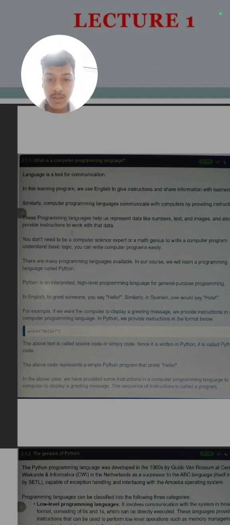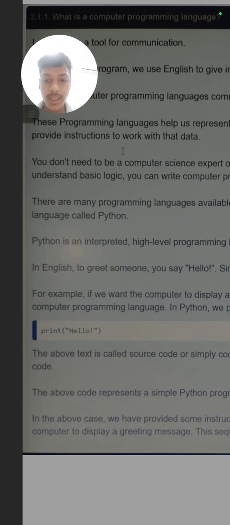For example, if you want to write a message in Python to print, basically first we will write print, then this bracket, and in quotes we will write hello. Whatever we write in these quotes will be printed as it is. So we can write anything instead of hello.